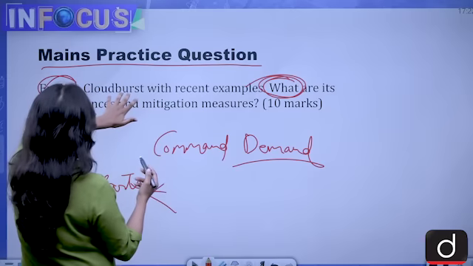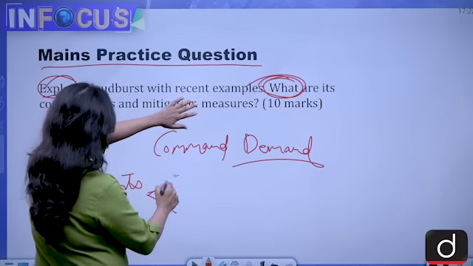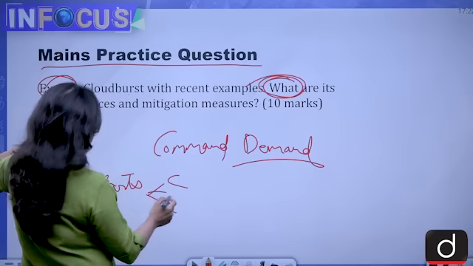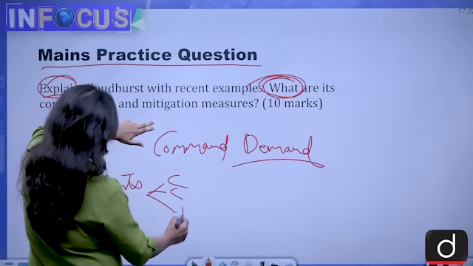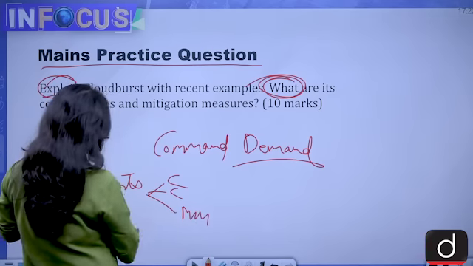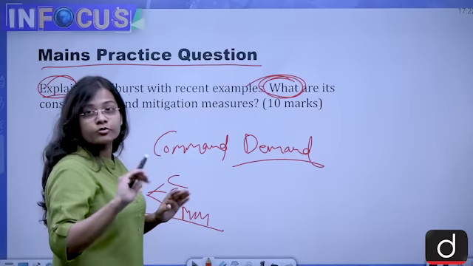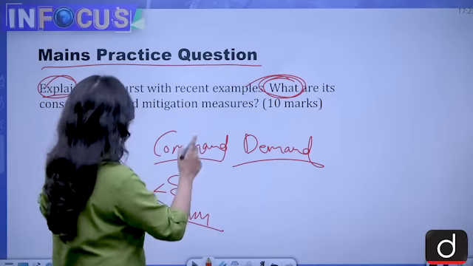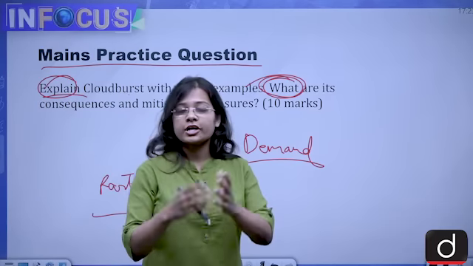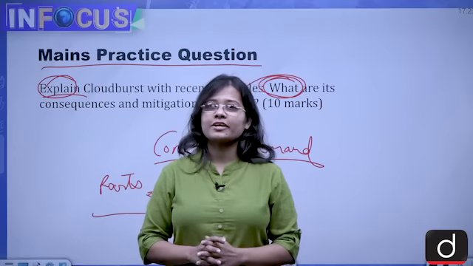Like in this, first is cloudburst with recent examples, second is what are its consequences, third is the mitigation measures. So these are three parts that you need to answer, and there are two commands. This is a 10-marker question. Try to write it and do your answer writing practice.